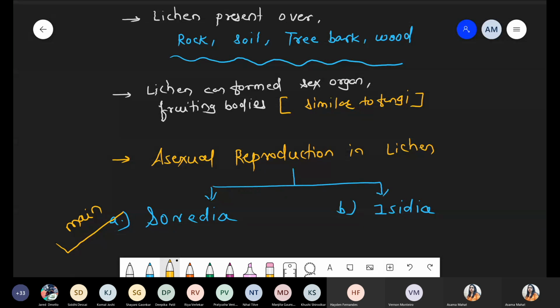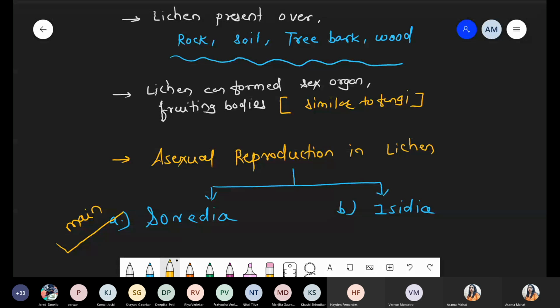We are not taking the diagrammatic part in too much detail, because the question won't come from there. In Isidia, the mycelium that gets formed detaches from the main body and forms a new lichen. In Soredia, they form spores.